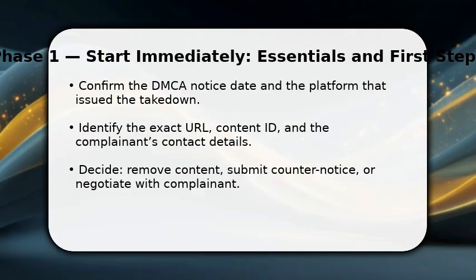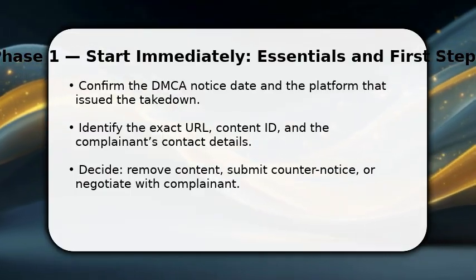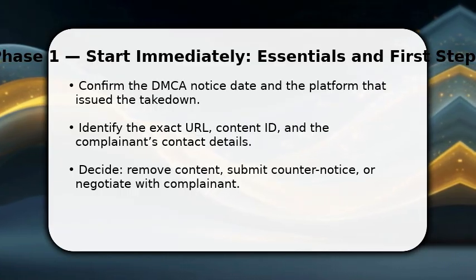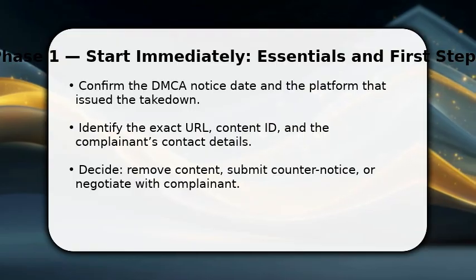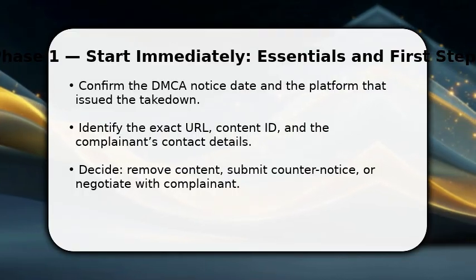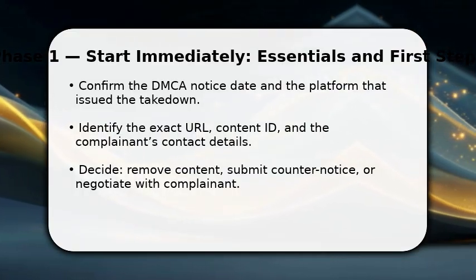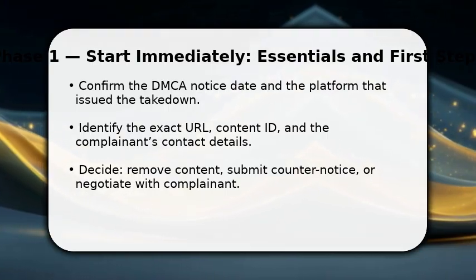You start by verifying the takedown. Note the notice date, platform, and exact URL or content ID so you know what's at stake. Once done, collect the complainant's contact details and any proof of permission or ownership. If you have a license or fair use argument, prepare those documents. Otherwise, decide whether to remove the material, file a counter notice, or open communications.